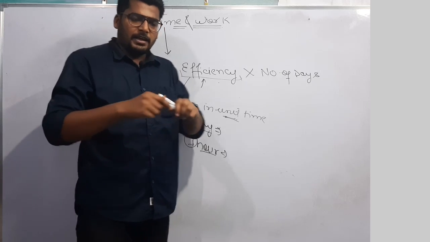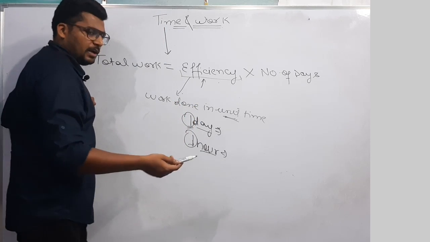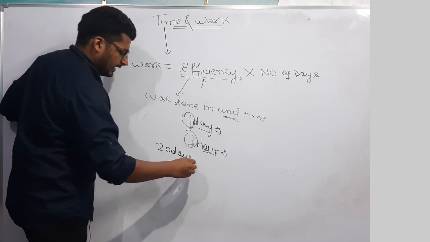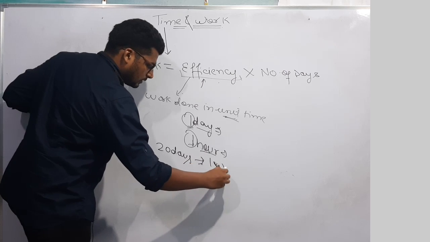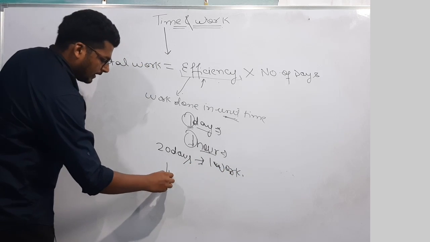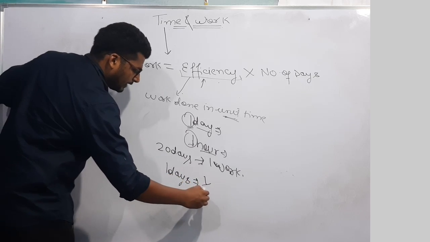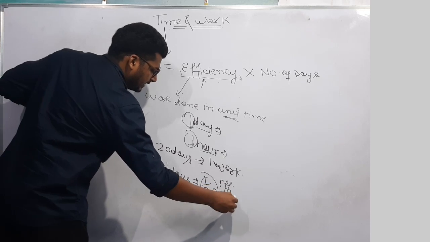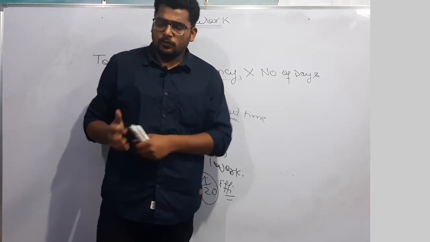What I mean to say is, if a person does the complete work in 20 days, in 20 days one work is done, then in 1 day how much work will he do? 1/20. Then 1/20 is the efficiency of this person. So coming on to our first question.